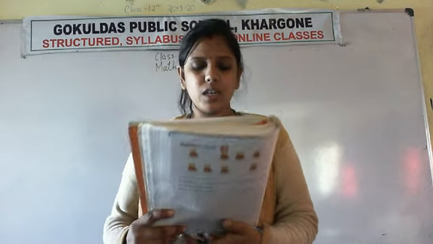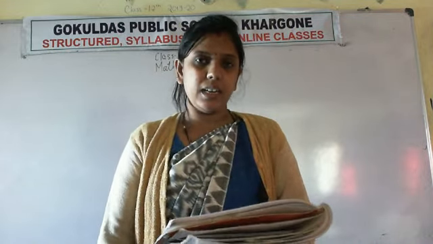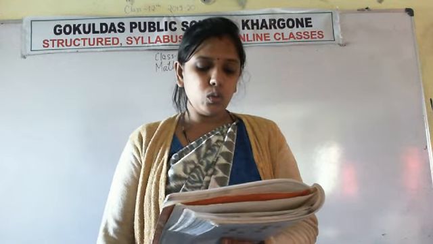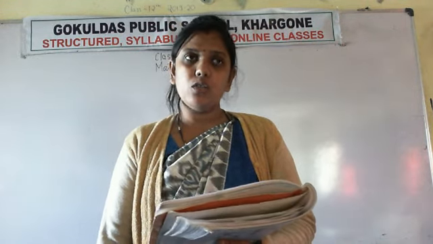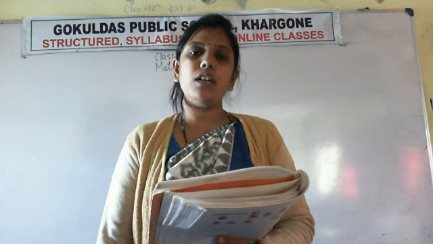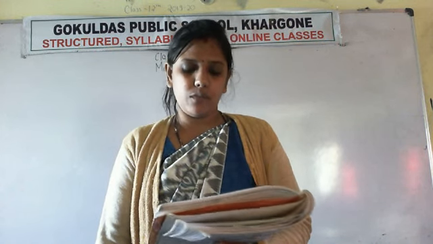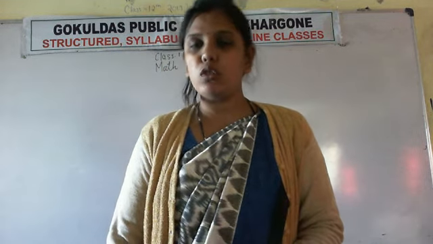Okay, the next question. First, how many hands are there? Let's count. 1, 2, 3, 4. How many? 4. And after that only 1. So forward counting after 4 is 5. So write 5 in the box, and 4 plus 1 is also 5.